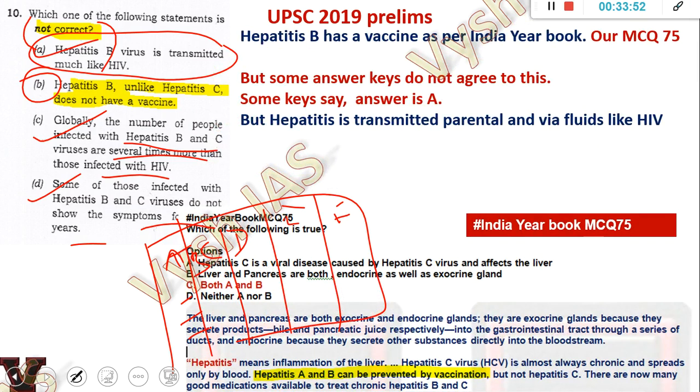So one of our India Yearbook MCQs last year. This year we don't have an India Yearbook test, but last year we had it. So that time we had a question. In the explanation we mentioned, hepatitis A and B can be prevented by vaccination. Here, hepatitis B does not have a vaccine, so it's a clearly picked-up statement. This is how science questions are framed. I think almost all the questions today were science.